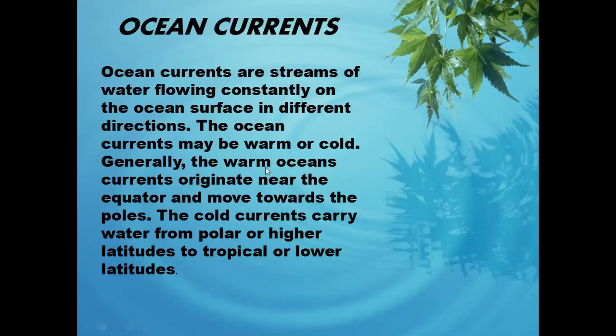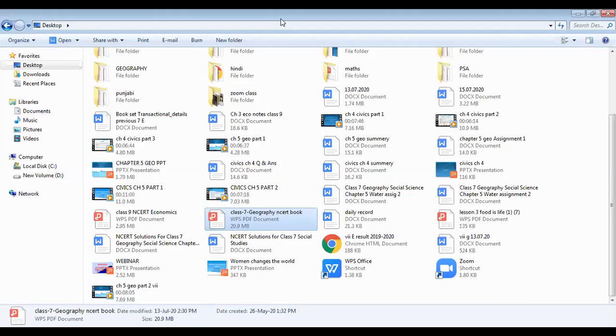Generally, warm ocean currents originate near the equator and move towards the poles. The cold currents carry water from the polar regions or high latitude regions towards the lower latitude areas. Okay, just let me explain through the map.